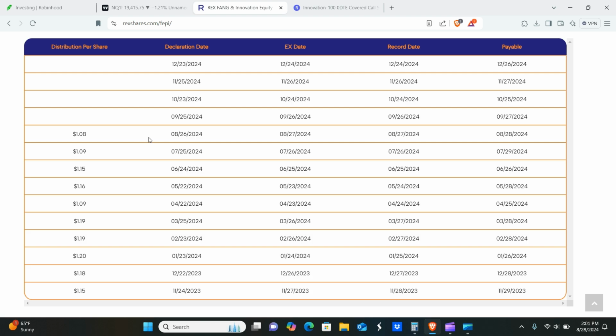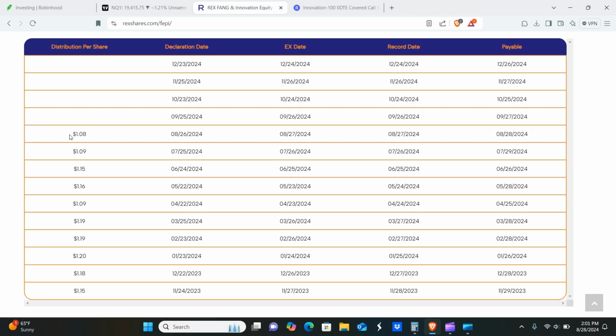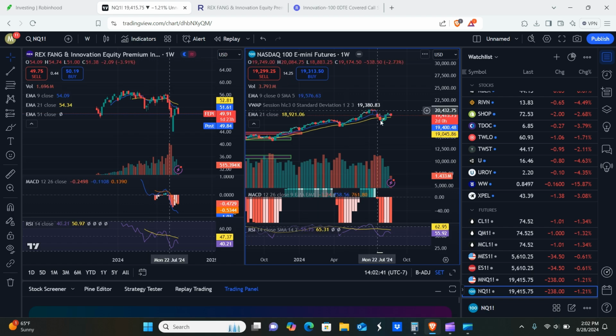That tells me one of two things. Number one, that FEPI has the ability to recover just as strongly with the markets when the markets go back up. And number two, the dividend doesn't get absolutely crushed, fingers crossed, knock on wood, as a result of the markets plummeting. Of course, this one right here was a big drop, but this little tiny pullback we're seeing right now isn't really all that much of a sell-off, honestly, as of right now.